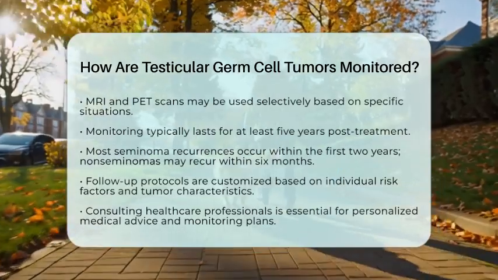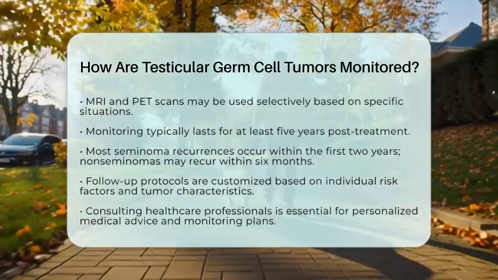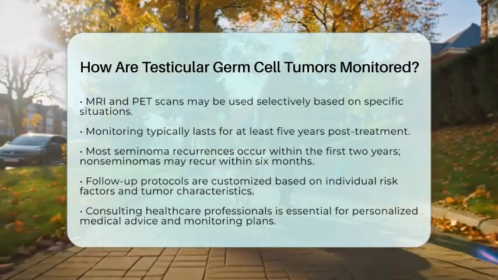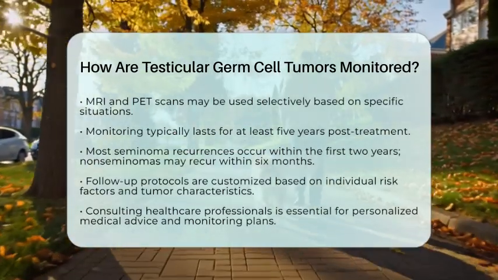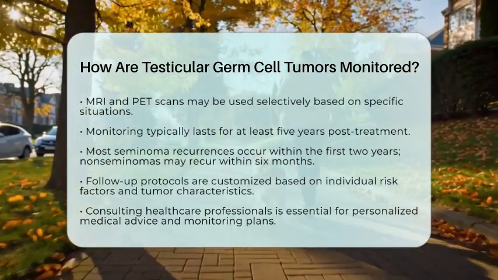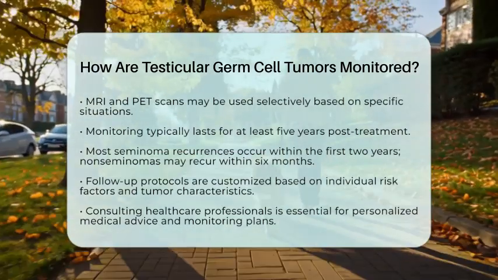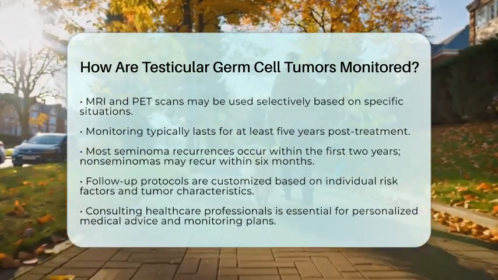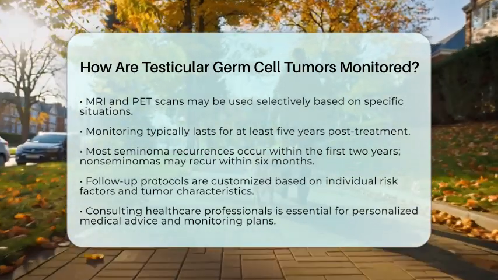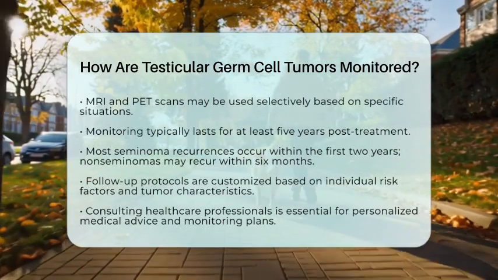In summary, monitoring testicular germ cell tumors involves regular physical exams, blood tests for tumor markers, scheduled imaging studies, and ultrasound for any suspicious findings. This thorough approach allows for early detection of recurrence or metastasis, which is vital for guiding timely treatment and improving outcomes in reproductive cancers like testicular cancer. Always consult with healthcare professionals for personalized medical advice and to ensure the best monitoring plan for your situation.